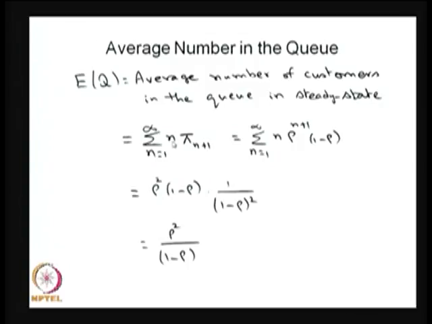That means when n plus 1 customers are in the system, n people are in the queue, therefore summation of n times pi n plus 1. Do the simplification, you will get the average number of customers in the queue also. You substitute the pi n plus 1 from the one I have discussed in the stationary distribution.